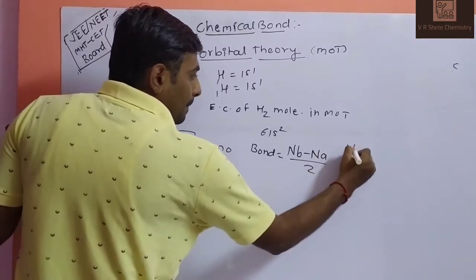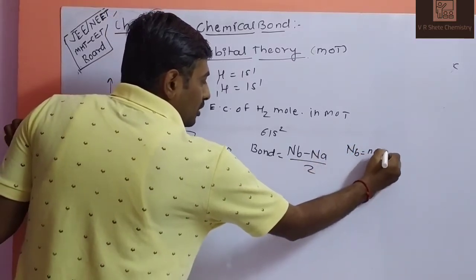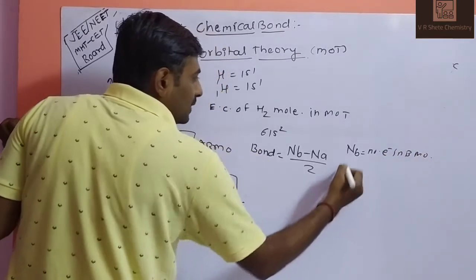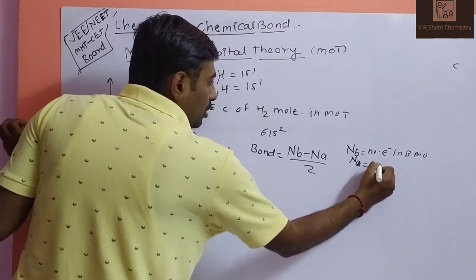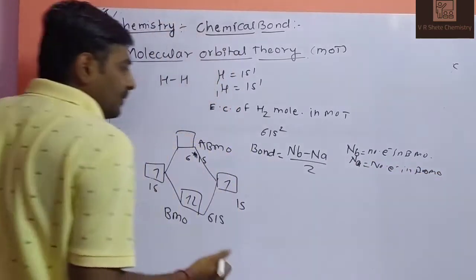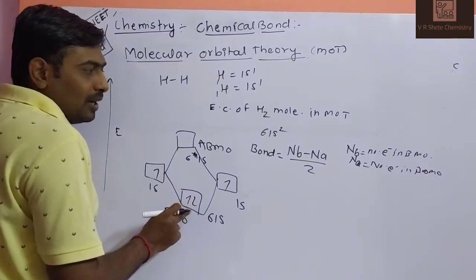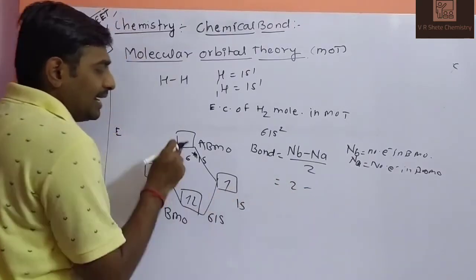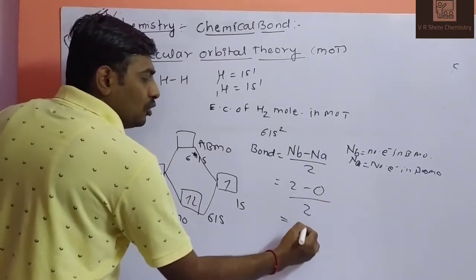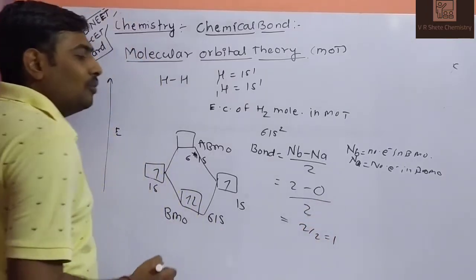Nb is the number of electrons in bonding molecular orbital, and Na is the number of electrons in anti-bonding molecular orbital. So how many electrons in bonding molecular orbital? 2, minus anti-bonding electrons 0, divided by 2. So 2 by 2 equals 1.